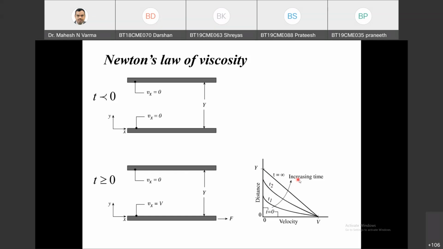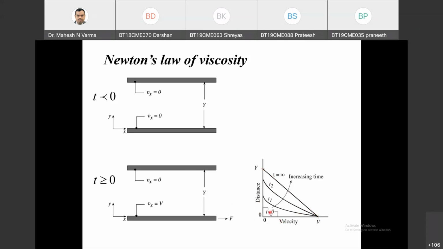So at time t equals t infinity, this layer will have velocity 0 and this layer will have velocity v, and there will be a linear variation of velocity with y. So here at y equals 0, velocity will be v, and at y equals capital Y, velocity is 0, and this will be the velocity profile. So these are the four velocity profiles.